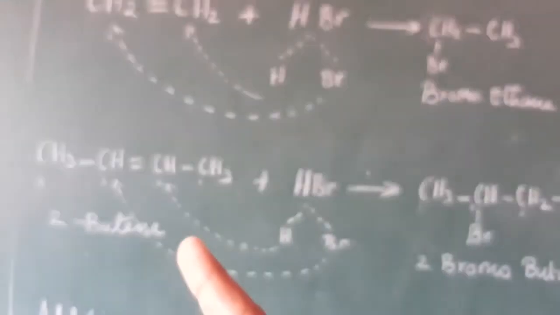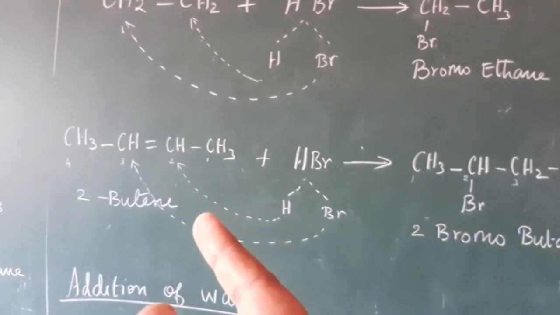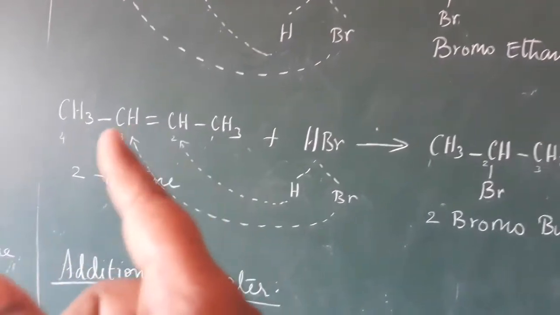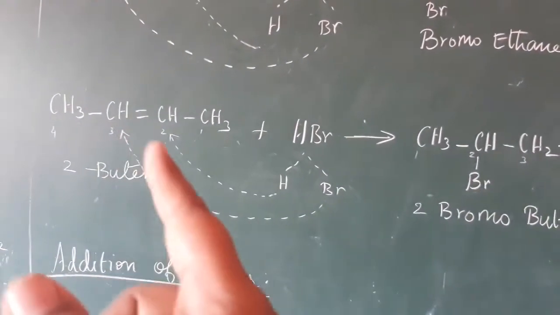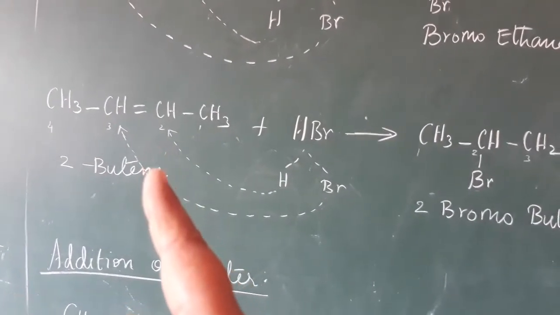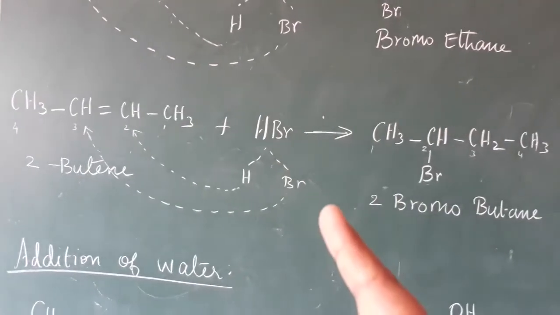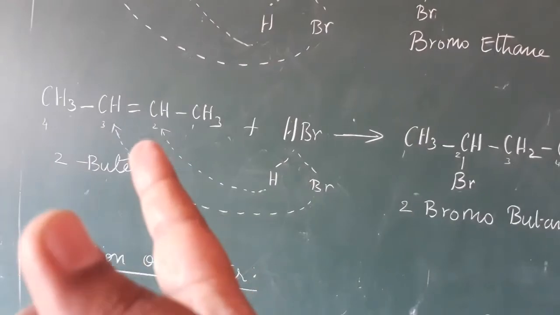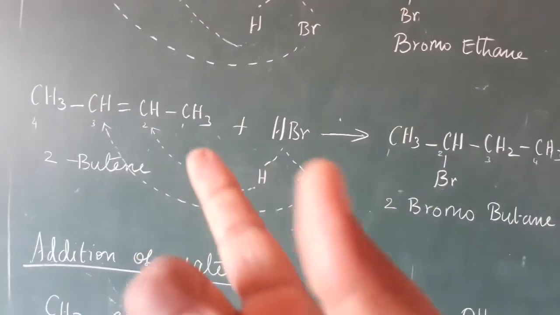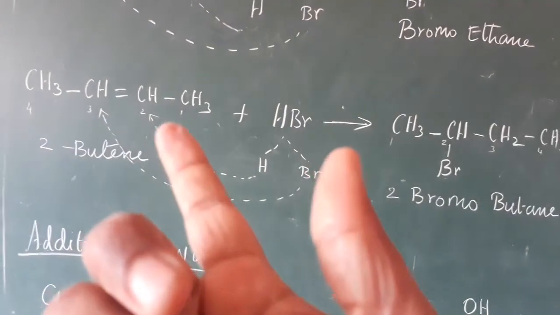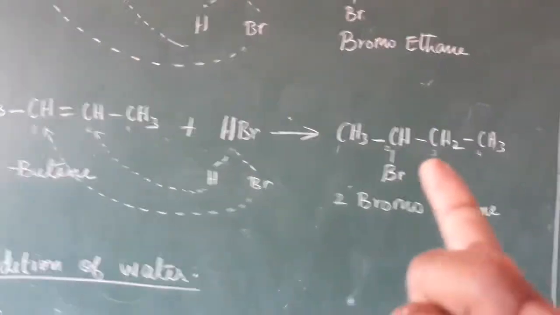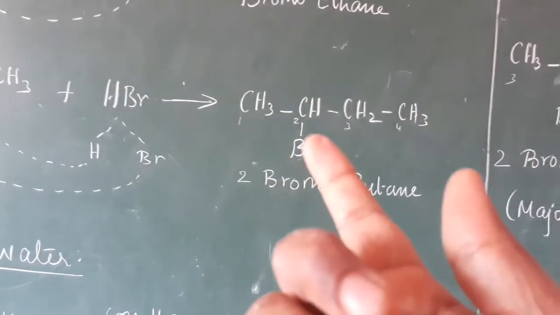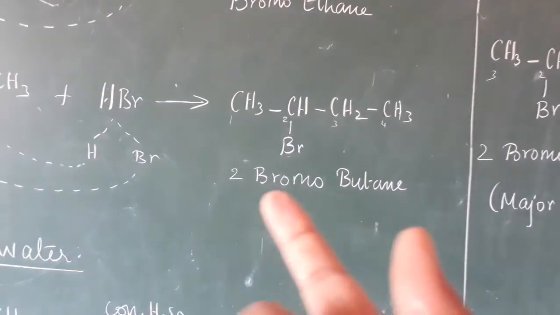The next example, also given in your book, is 2-butene. Why is it 2-butene? I put the numbers 1, 2, 3; the second carbon has the double bond, and 4 carbons means but, and the double bond at the second carbon, so 2-butene. Then HBr is split, and the hydrogen preferentially goes to the carbon having more hydrogen. You see that both carbons have the same hydrogen, so you can add to either carbon. I put it on the second carbon and then Br goes to the third carbon, and we get the compound like this, and I put the numbers 1, 2, 3. So 2-bromo, 4 carbons but, single bond ane, 2-bromobutane.